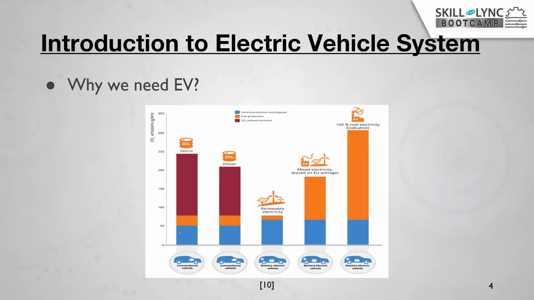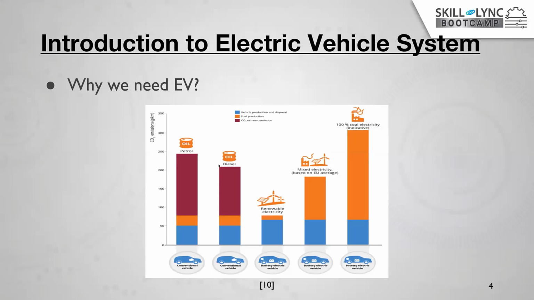So let's see what the statistics say. For the conventional vehicle, during manufacturing and disposal, it is contributing nearly 50 grams per kilometer of carbon emission. During the fuel production for petrol or diesel, it is contributing 30 grams per kilometer. For petrol vehicles, when running on the road, it contributes nearly 160 grams per kilometer of carbon, and similarly the diesel vehicle emits 130 grams per kilometer. So in order to reduce this, we can go for the electric vehicle.